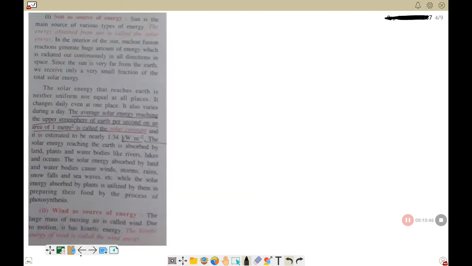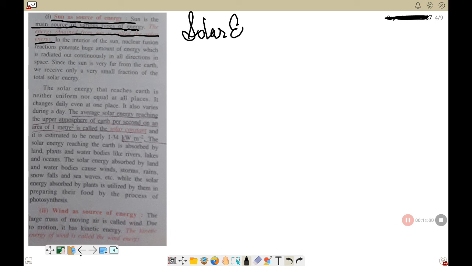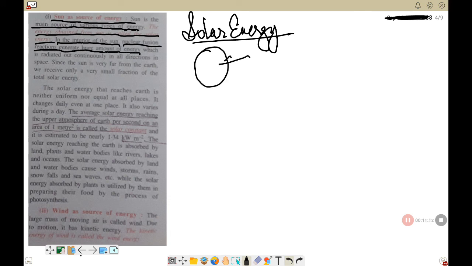The first one is the sun as the source of energy. Sun is the main source of various types of energy. The energy obtained from the sun is called solar energy. In the interior of the sun, the nuclear fusion reaction generates a huge amount of energy. So inside the sun, there is a reaction called nuclear fusion reaction, which produces a huge amount of energy which is radiated out continuously in all directions in space.